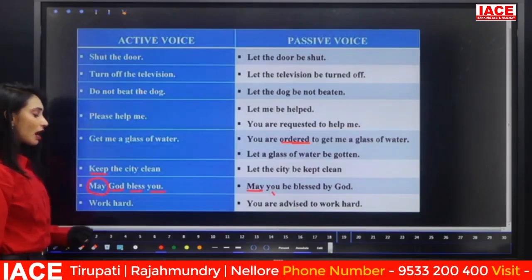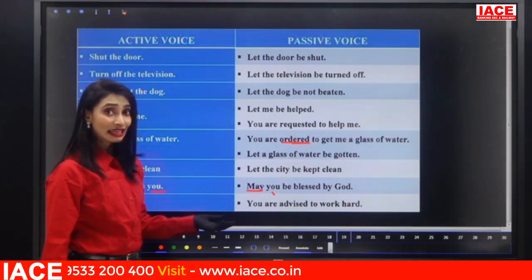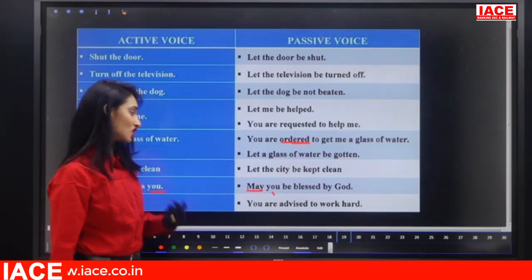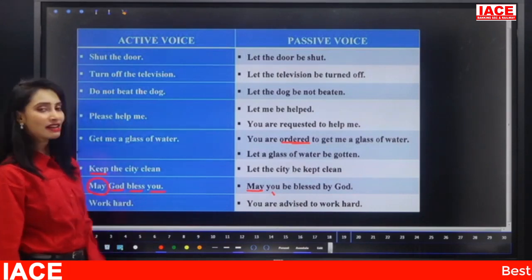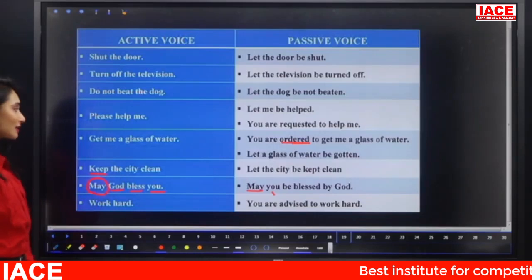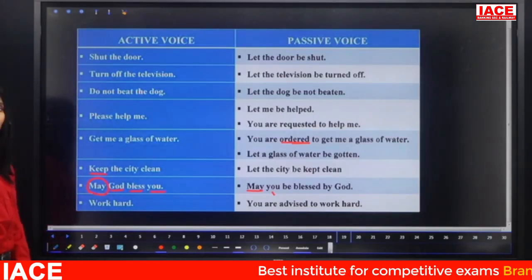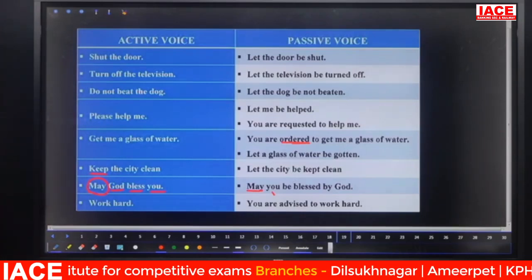Next, "Work hard." What is that? What kind of imperative? It is advice, or say a suggestion. So, you're advised to work hard. So this is our second conversion for imperative. Try to make a screenshot of this fast. Try to remember, and try to practice more examples. Quick guys, take a screenshot for this.